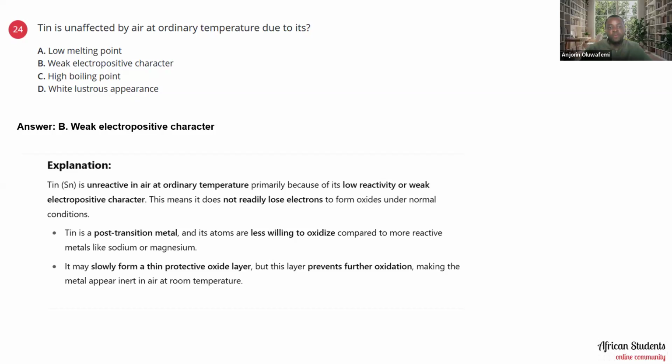Then it may also slowly form a protective tin oxide layer. But this layer prevents further oxidation, making the metal appear inert in air at room temperature.